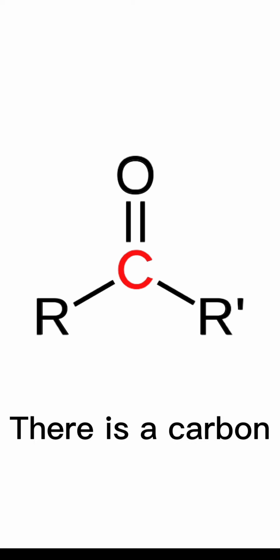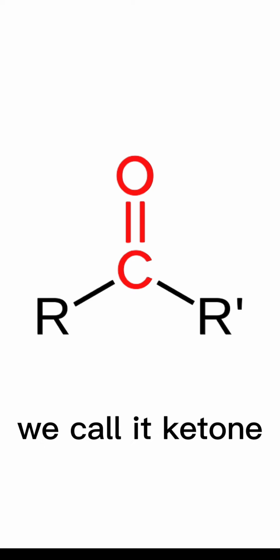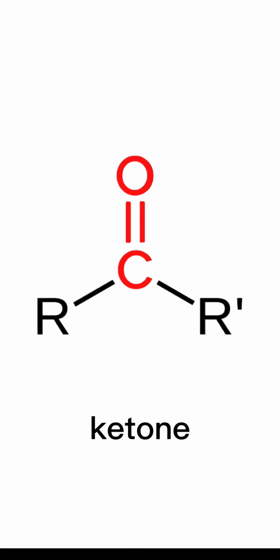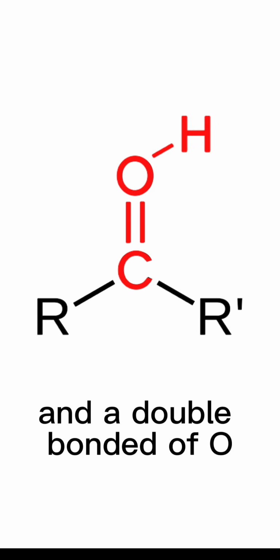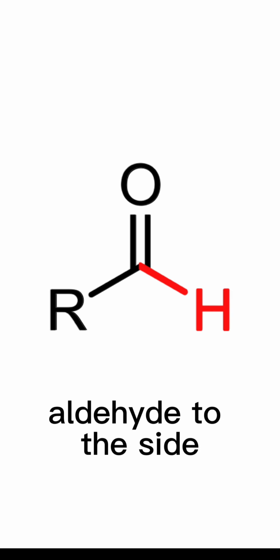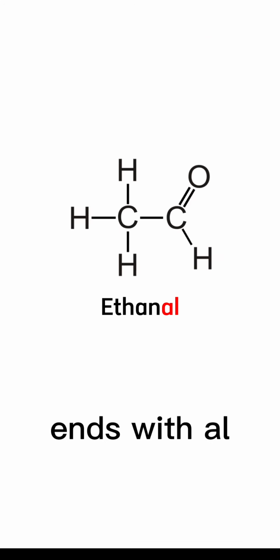Second, carbonyl. There is a carbon double bonded with an oxygen. We call it ketone. Single bonds of O and H, and a double bond of O. There you go, aldehyde. Double O, you're a pro. Ends with AL. You go, wow.